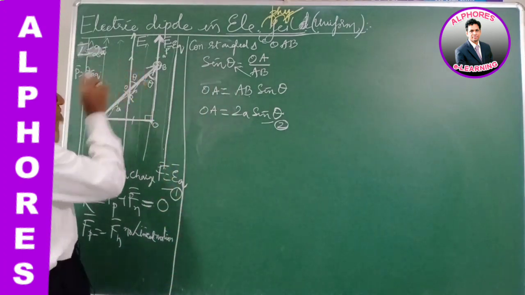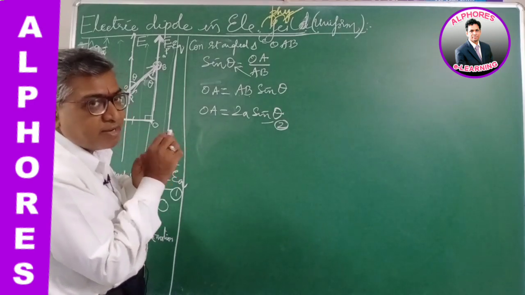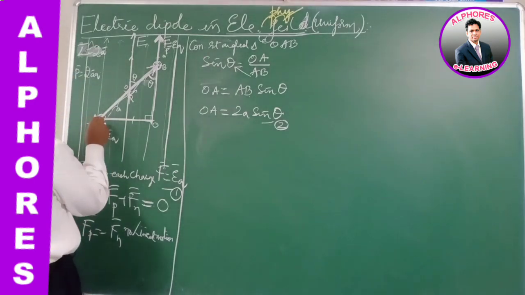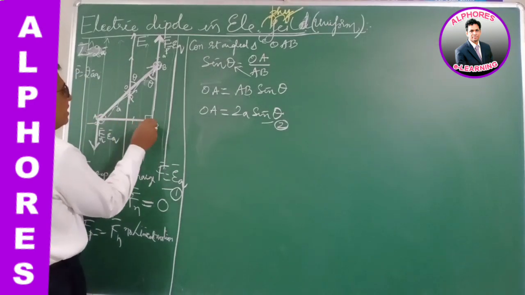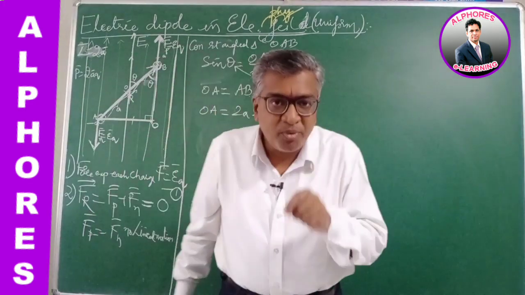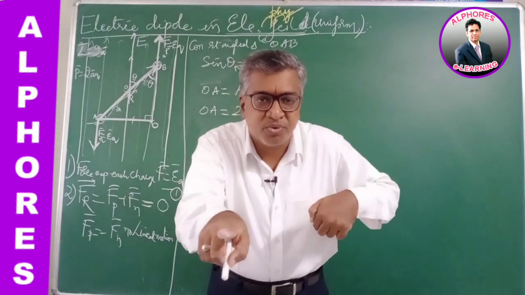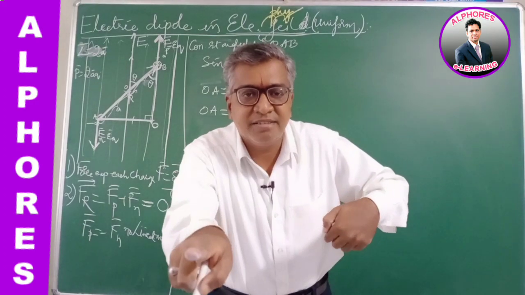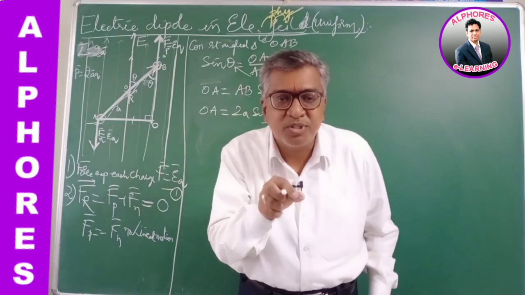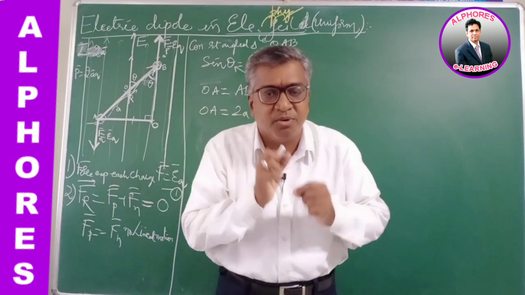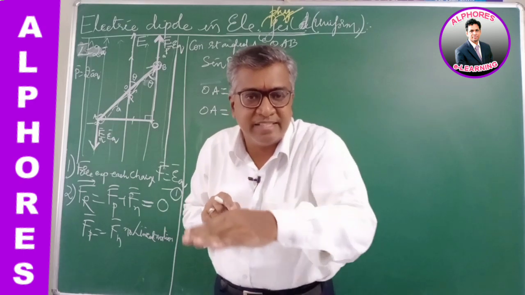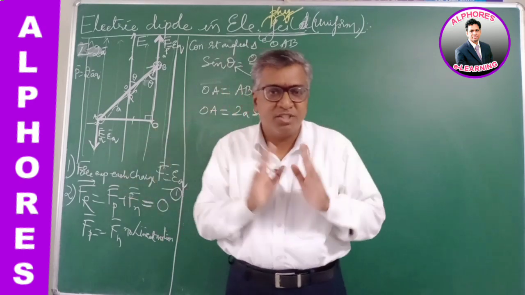These two forces are not acting at the same point nor along the same line. They are at different points and along different parallel lines. So there is a perpendicular distance between them. Now the positive charge experiences force in the direction of the field, and the negative charge opposite to the field. The net force is 0. So the resultant force which can move the dipole forward or backward is 0. The dipole neither moves forward nor back. There is no translatory motion.